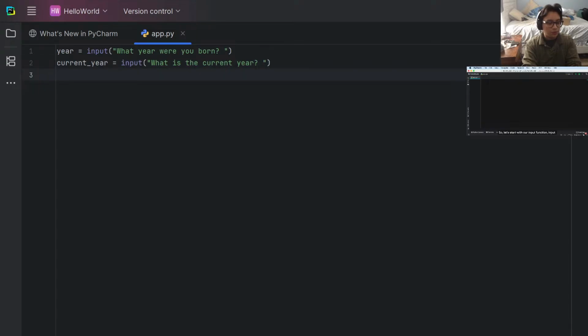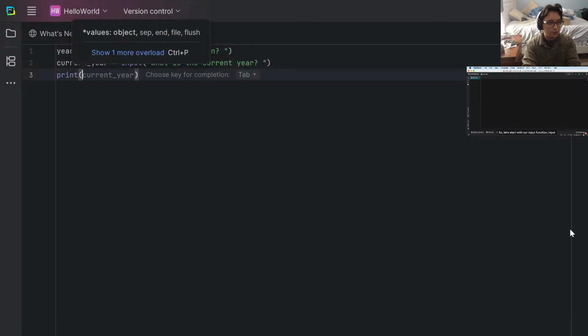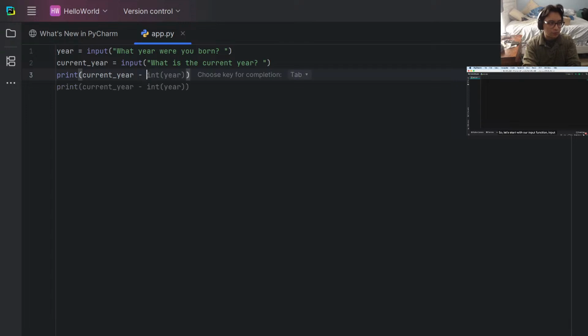And then you would do print current year minus year. Oh, I know, cause. Okay, wait, hold on.